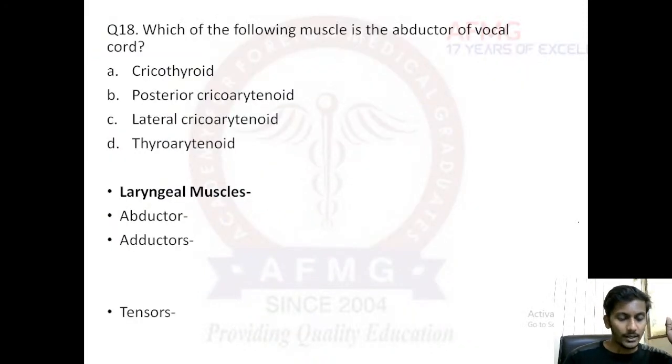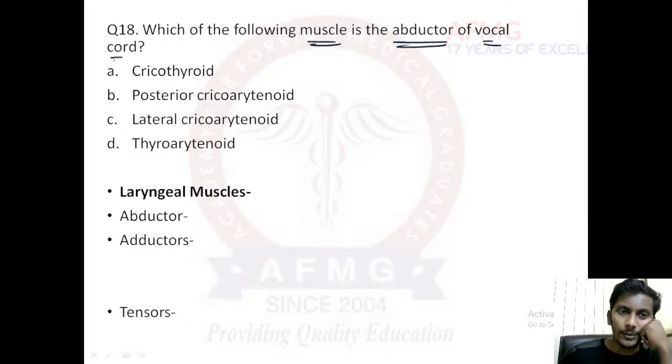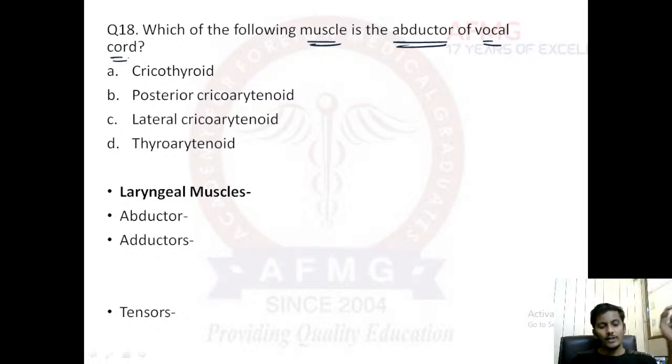Moving further to the next question, that is question number 18. Here they say, which of the following muscles is the abductor of the vocal cord? Anybody? I hope you are able to answer this. Which of the following muscles is the abductor of the vocal cord?